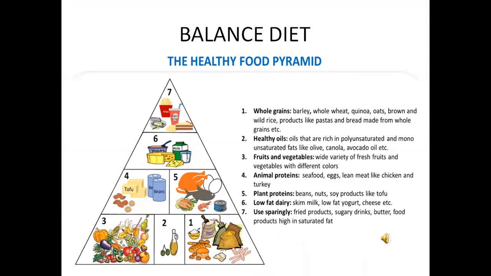Balanced diet. A diet should contain adequate amounts of all the necessary nutrients required for healthy growth and activity. Here, this is the healthy food pyramid.